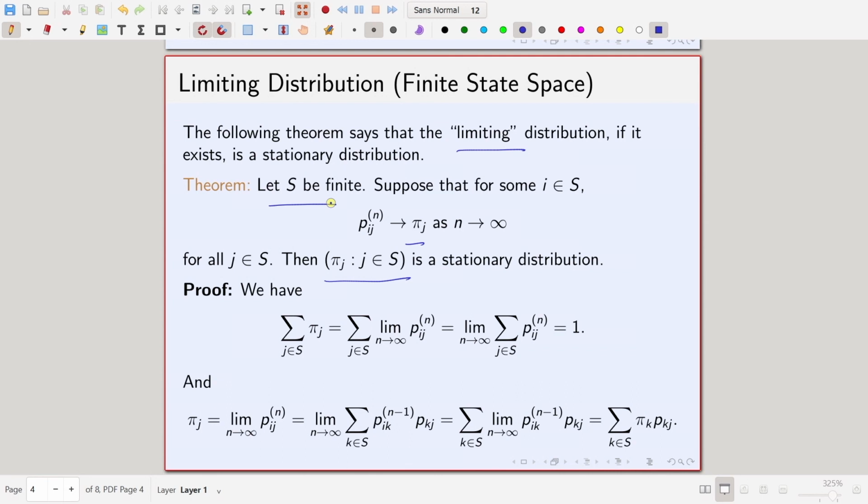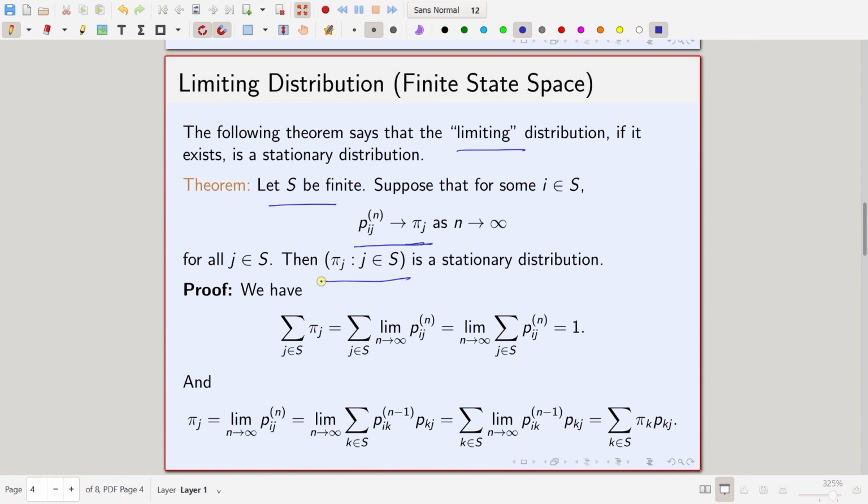So, this is a statement about a finite state Markov chain, which says that if the limiting distribution exists, and what is the meaning of limiting distribution? It means that there exists some I in S such that P_ij^n, which is basically the ijth entry of the nth transition probability matrix, or basically probability X_n equal to j given X_0 equal to I, converges to pi j for all j in S. Then the vector pi j for j in S is a stationary distribution.